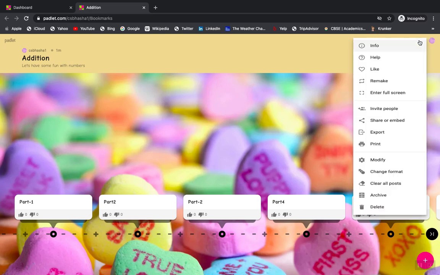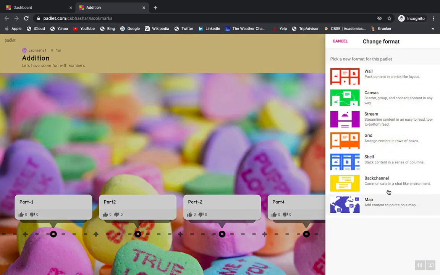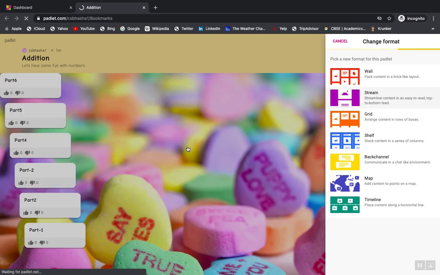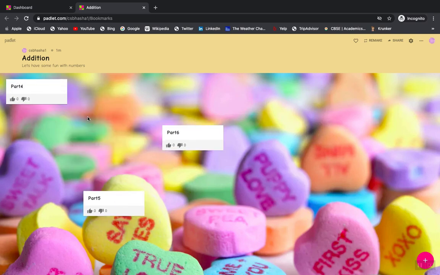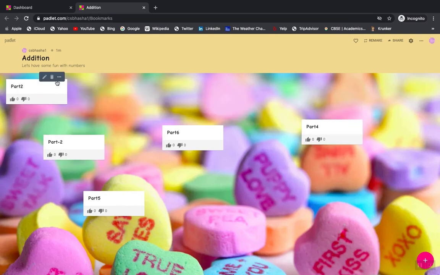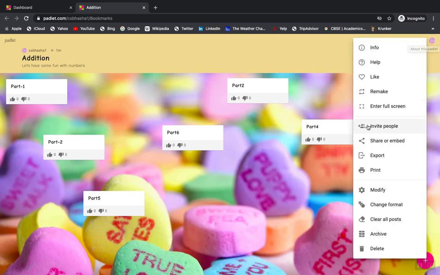If you want to see something else also, you can change the format. You can have the information in the form of a canvas. See how it will be appearing. Once it comes in the form of a canvas, you can connect all of them and you can have them at your desired position. So there are so many options that you have which you can always use. But I think I'll go with the timeline which I have already shown.